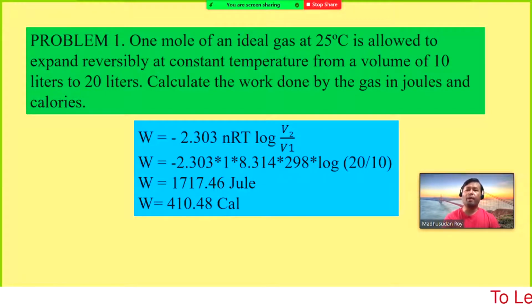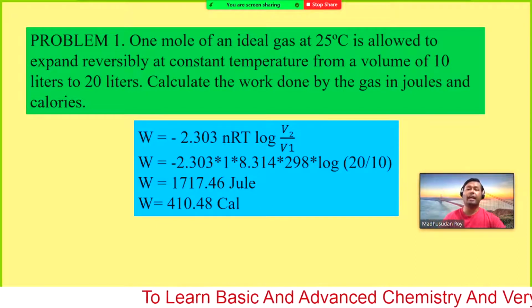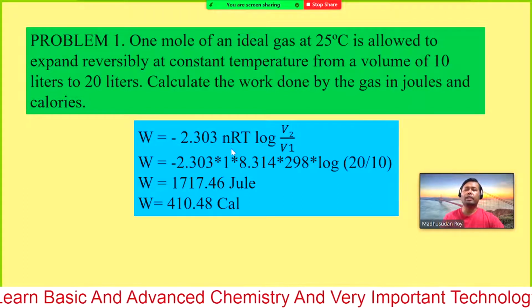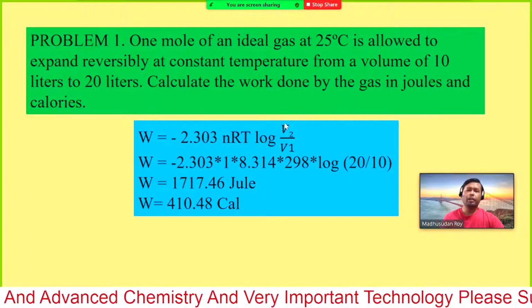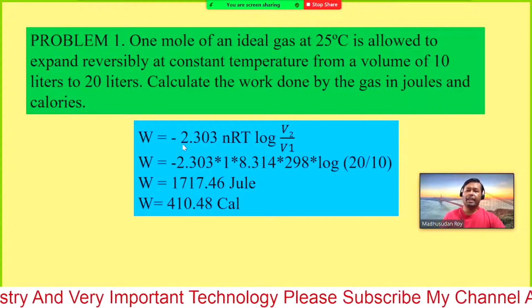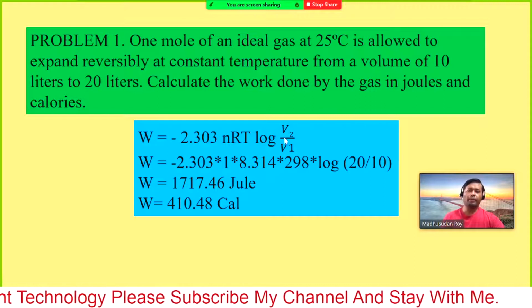You know the formula. Work done in the isothermal reversible process for an ideal gas, W equals minus 2.303 nRT log V2 by V1, or we can write minus nRT ln V2 by V1, like this.